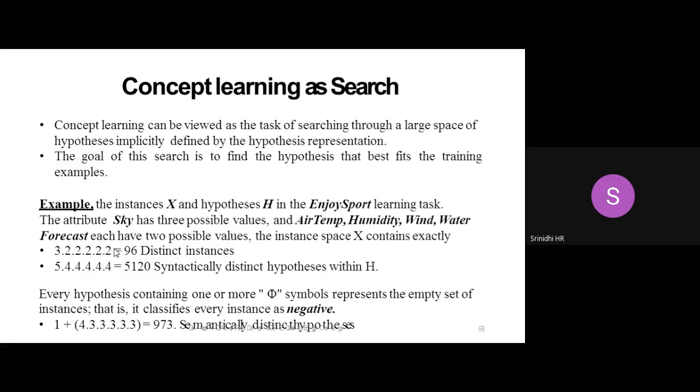As a whole scenario, if you observe in this presentation, you can see three possible cases. One is whatever has been given, where we have applied the possible combinations, that is 3 into 2 into 2, and so on, giving 96 distinct instances. Second, we apply all the things, including the general hypothesis and specific hypothesis. The third situation, I will take out the negative hypothesis and remain with all the possible hypothesis instances. What is the combination? So here we have got 3 things.